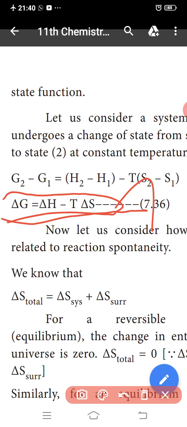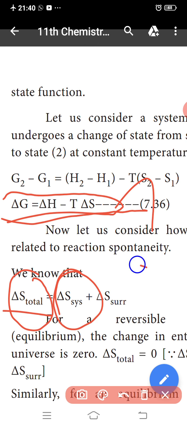So the del S means the change in entropy, the total energy of the converter: del S system added to del S surrounding. For the reversible process, this is the equilibrium. So the change in entropy of the universe is 0, the change in total entropy is equal to 0. The del H system is the enthalpy change of reactions. The change in temperature and change in entropy is the energy which is not available to do work.